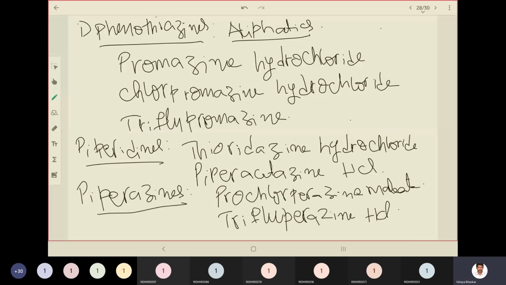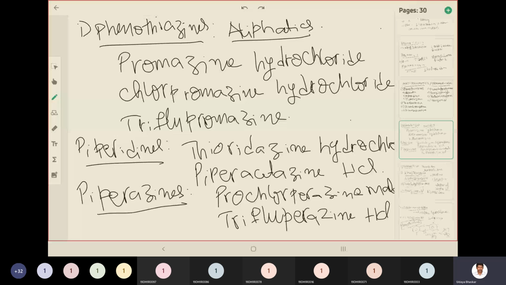And the piperazines under phenothiazines include prochlorperazine maleate, trifluoperazine HCl. You should not confuse between trifluoperazine and triflupromazine. Okay, the two are different, belong to different categories.